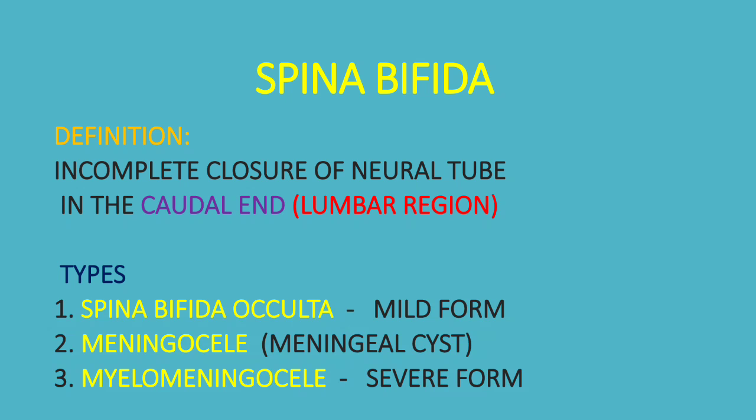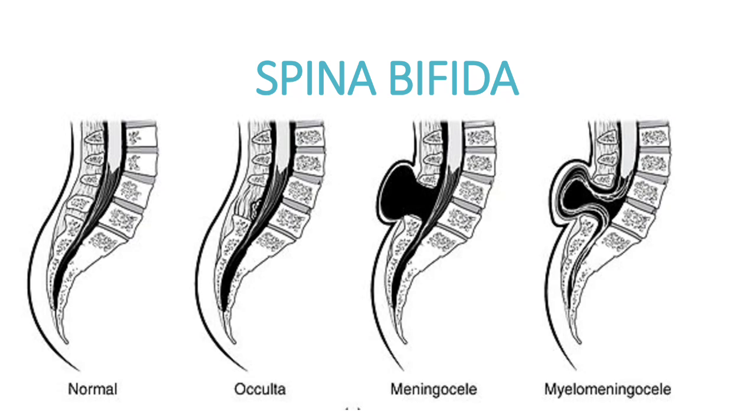Spina bifida results from incomplete closure of the neural tube at the caudal end, most commonly in the lumbar region. There are 3 main types of spina bifida: spina bifida occulta, meningocele or meningeal cyst, and myelomeningocele. Spina bifida occulta is the mildest form and is characterized by incomplete closure of the vertebra without protrusion of the spinal cord. Most people with this form of spina bifida are unaware of having it, and its discovery is often incidental.